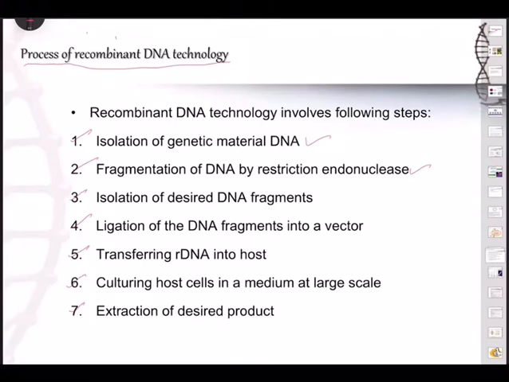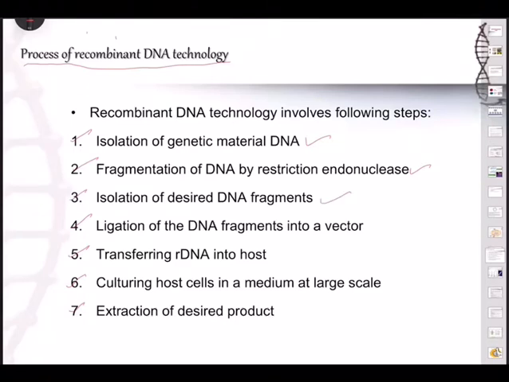The moment you hear restriction endonuclease, you must remember the plasmid DNAs, particularly artificial plasmid DNA. What is that? pBR322, right? Plasmid. And then we also know the DNA ligase enzyme. And remember the sticky ends of two DNAs, and we call the process annealing. And this annealing will produce rDNA.